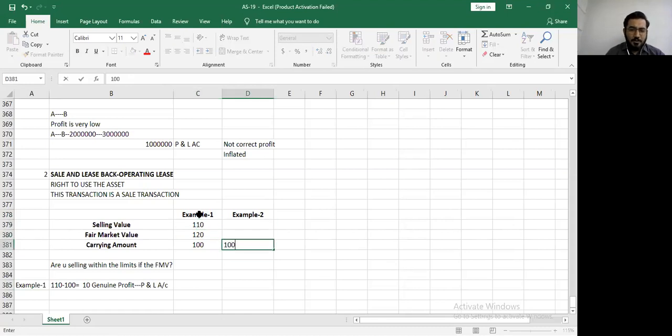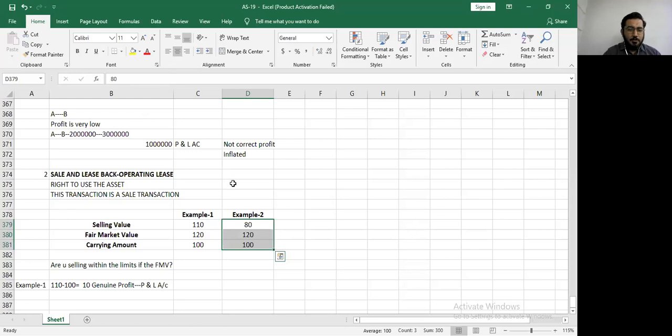Your carrying amount is 100, your fair market value is 120, you sold it at 80. Again, I have the same question for you. Are you selling within the limits of the fair market value? Everyone on your chat box, are you again in example number 2 selling within the limits of your fair market value? Your limit is 120, but you sold at 80. Yes or no? Okay, everyone agrees we have sold within the limit of the fair market value.